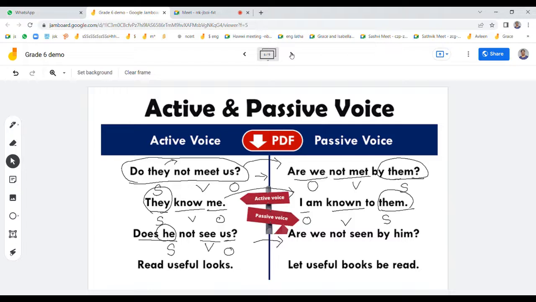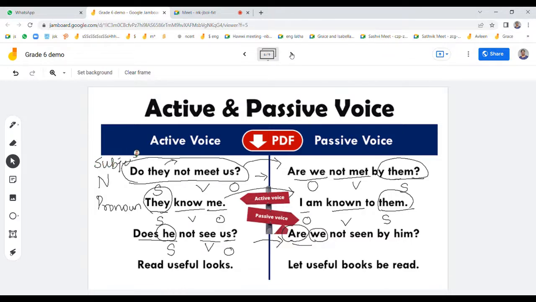And this one, are we not seen by him? We is the object, and seen is a verb. Subject is nothing but either a noun or a pronoun. Subjects will always be a noun or a pronoun.